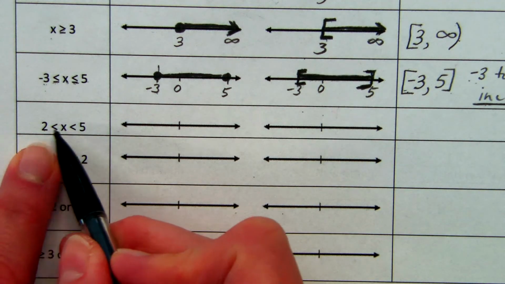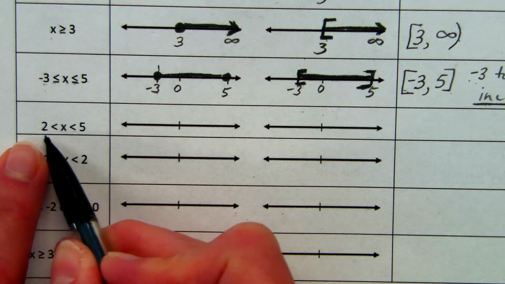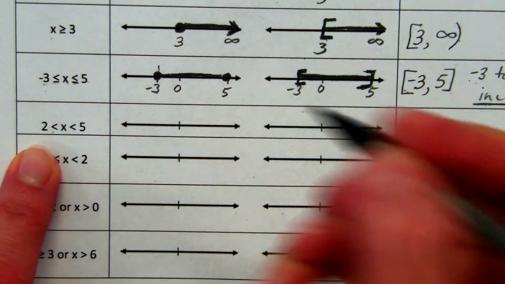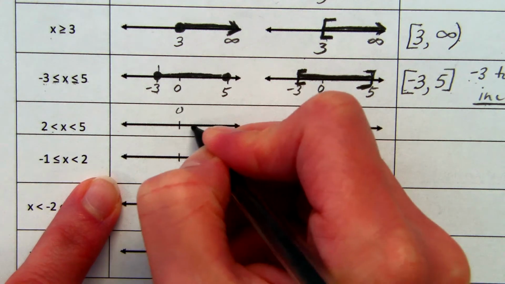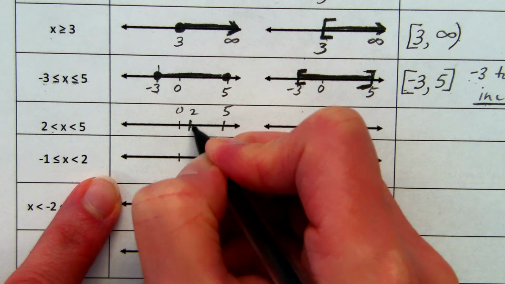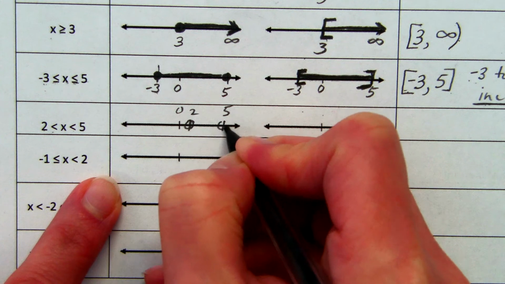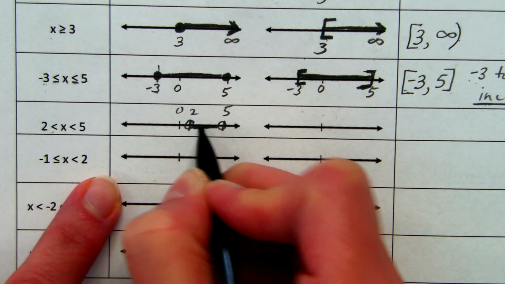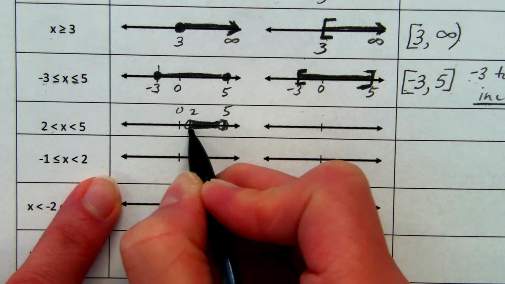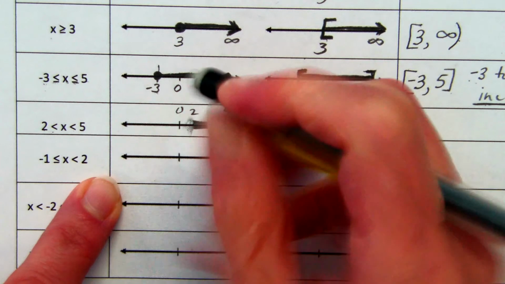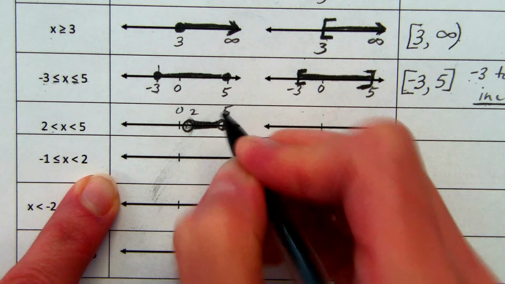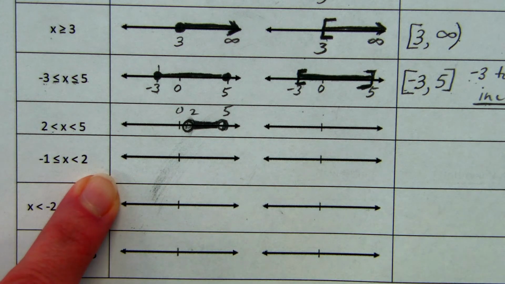On the next one I have 2 is less than x is less than 5. This one is different because I don't have the equal to signs. So we'll say this is 0, here's 2, and here's 5. What I would have with our old notation would just be circles at 2 and 5, and everything else filled in between. So these endpoints are open. I don't know if I did that very well. Make them look open. And then it's all the numbers between 2 and 5, but not including 2 and 5.